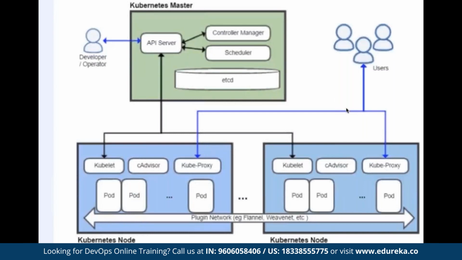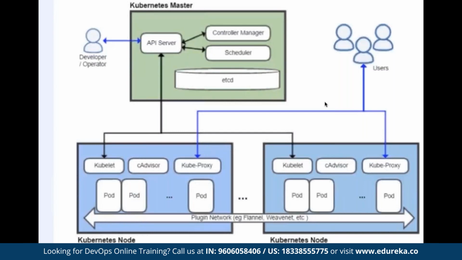Now let's talk about Kubernetes node architecture. Kubernetes node architecture has different important components like kubelet, cAdvisor, kube-proxy, pod, and some plugin networks. We'll talk about these. First, let's talk about kubelet. Kubelet is a major component of Kubernetes node architecture. As you can see from the diagram, its job is to interact with the API server, the front-end component of the Kubernetes master, get the information and deploy it into the Kubernetes node. That is the job of kubelet.